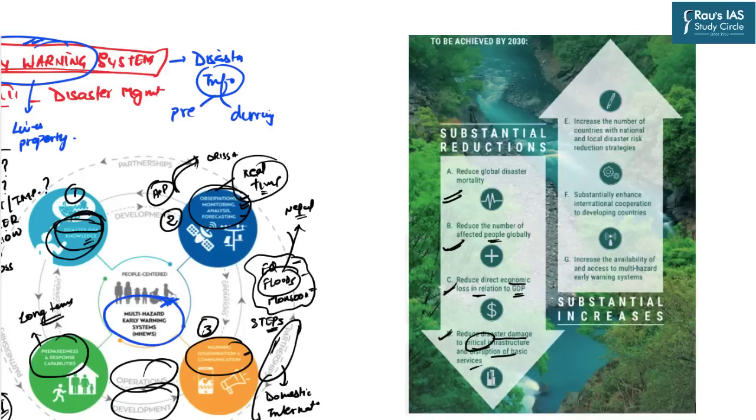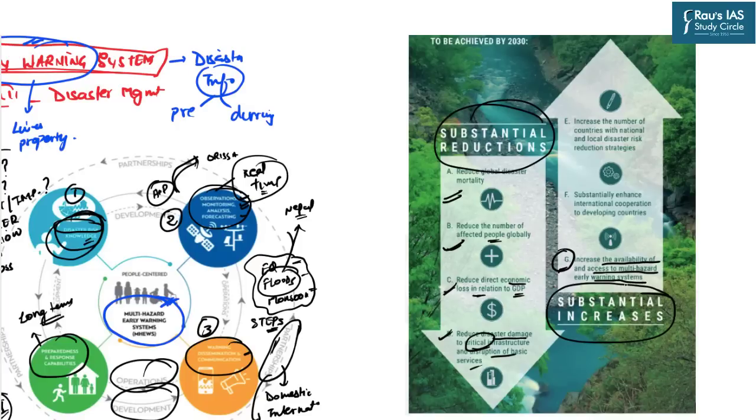Now, these were substantial reductions which were aimed by the Sendai framework. On the other hand, there were substantial increases also which the Sendai framework envisioned. For example, increasing the availability and access to multi-hazard early warning systems.